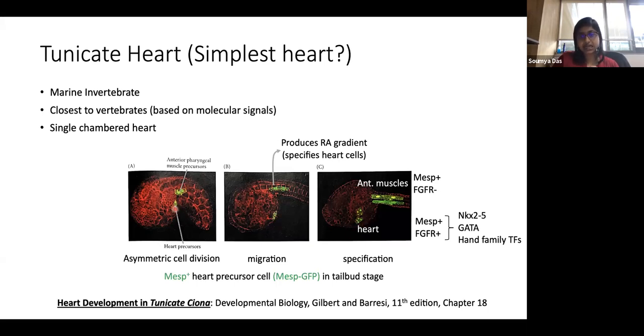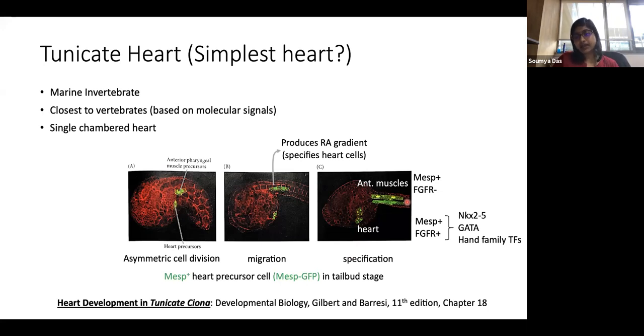So you can see that it started with one cell, but here you can see at least 8 different nuclei, right? So this will divide and organize itself and be specified. And throughout this process, the MESP expression is there, which is what decides the cardiac fate. Now, what differentiates the heart from these anterior muscles, even though they originate from a single cell?